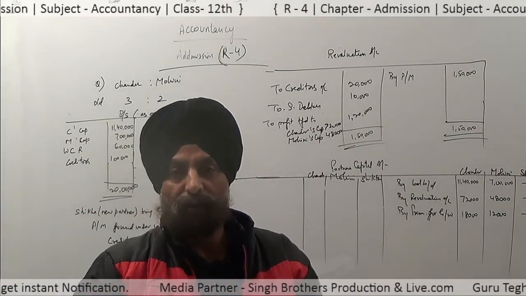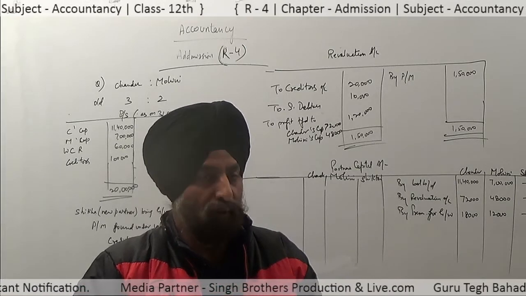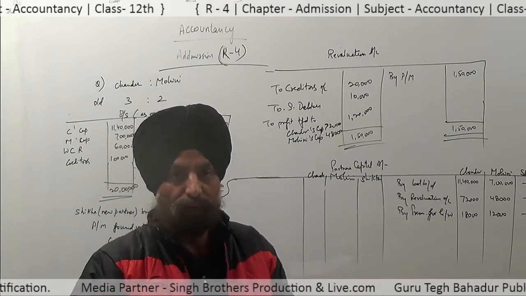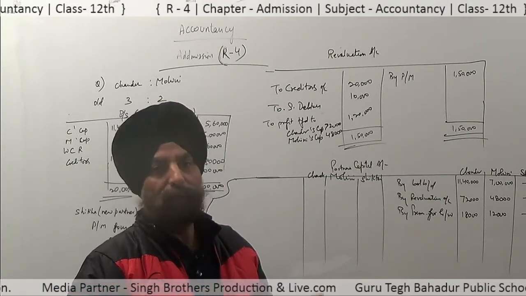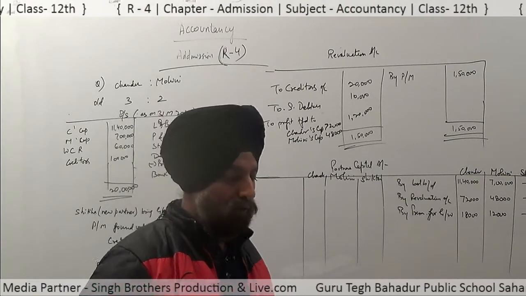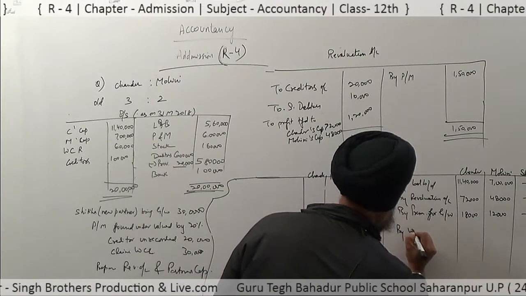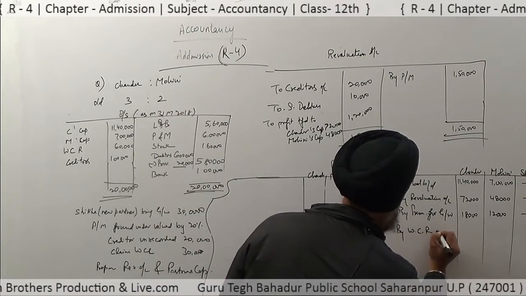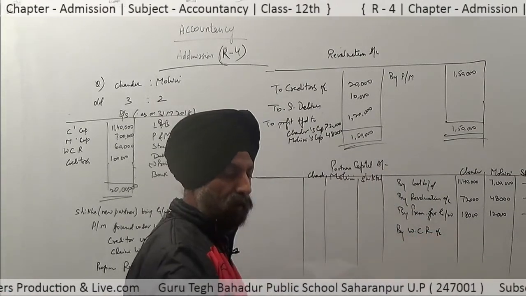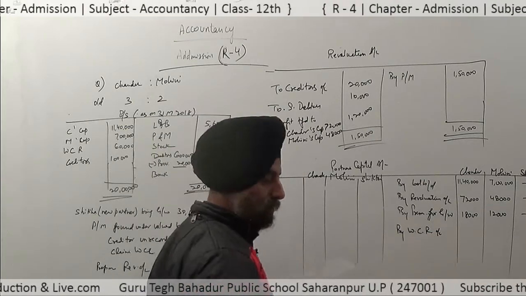Workman compensation reserve account debit to provision for workman compensation claim account, and the balance amount we divided to the partners A and B. So by workman compensation reserve, the amounts come 12,000 and 8,000.